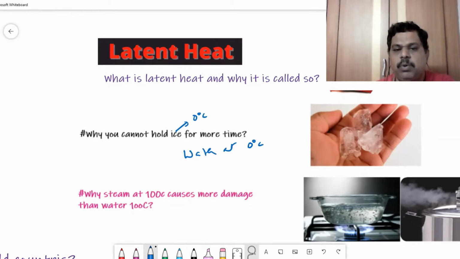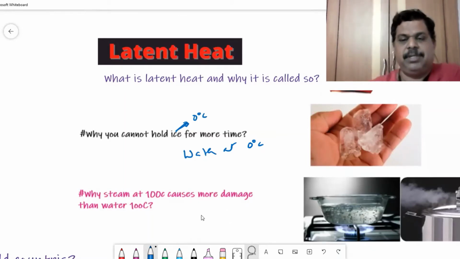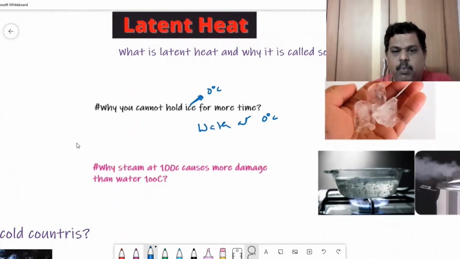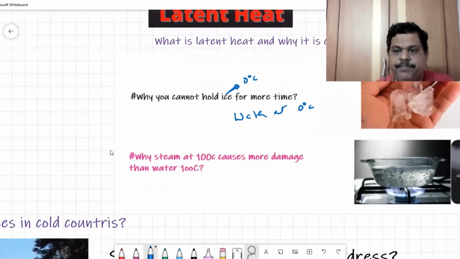You can hold water at 0 degrees centigrade for more time, but it's not easy for us to hold ice for more time. The same question: why does steam at 100 degrees centigrade cause more damage than water at 100? So water at 100 is less dangerous than steam at 100.